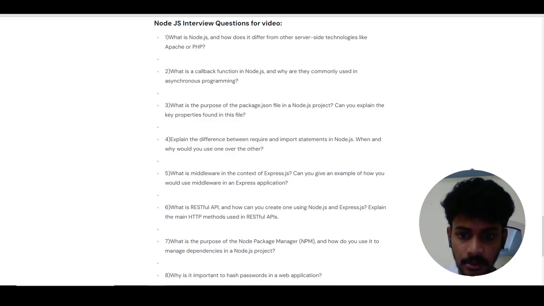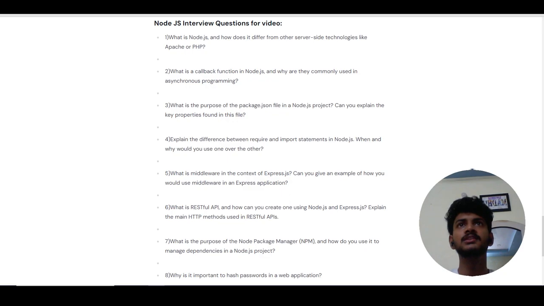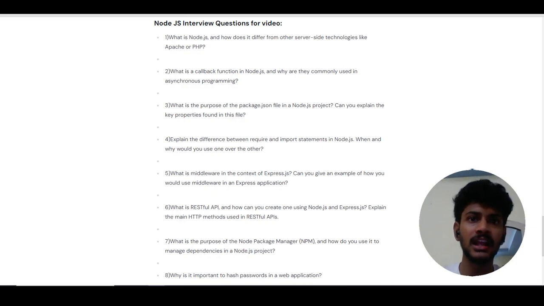The next question is, why is it important to hash passwords in a web application? Password hashing is a technique used to ensure security of user credentials. Whenever a user gives his credentials, the sensitive information such as passwords is hashed.